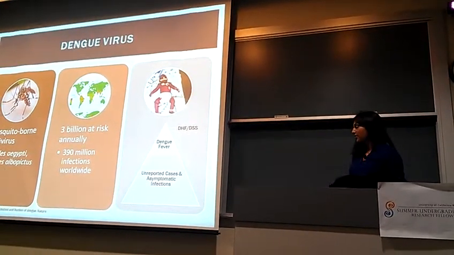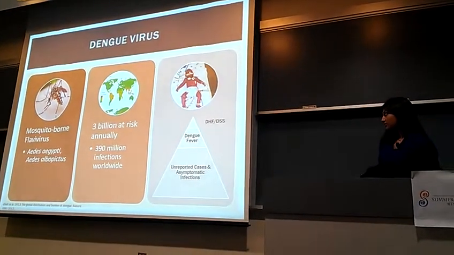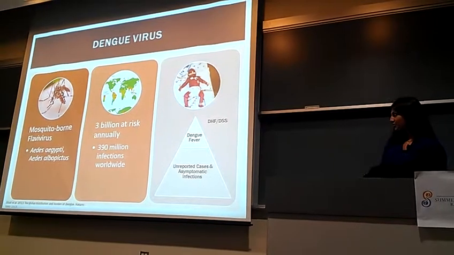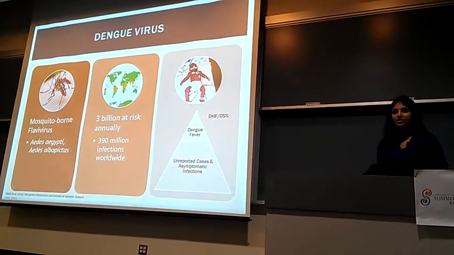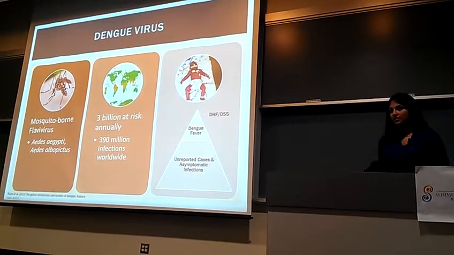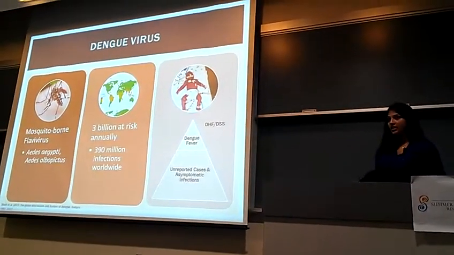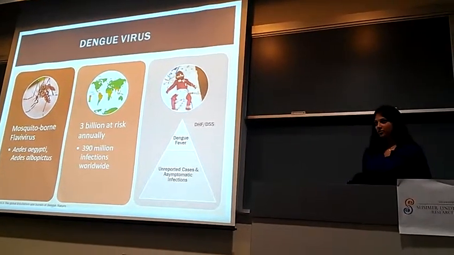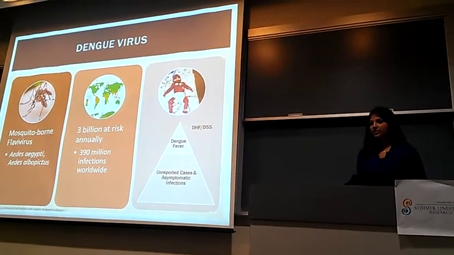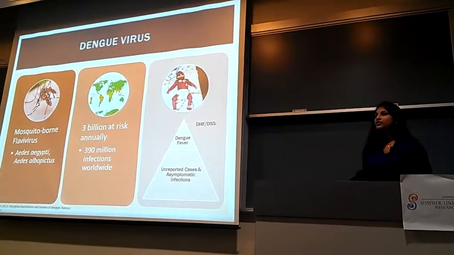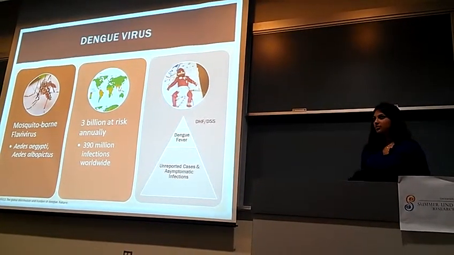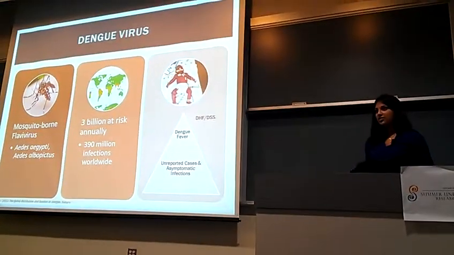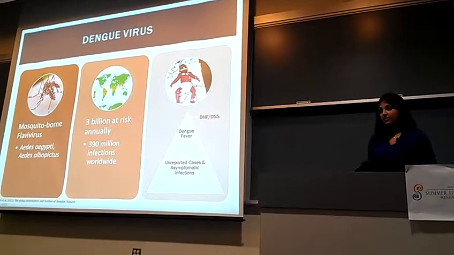Dengue can progress to potentially lethal forms, dengue hemorrhagic fever and dengue shock syndrome, represented by the tip of that pyramid, and one that unfortunately that poor child has in the picture above. And so currently there are no vaccines or therapeutics available to combat dengue virus, and other than worsening clinical symptoms, such as persistent vomiting or abdominal pain, there really is no easy way to determine whether an individual will develop severe dengue. And so the discovery of a biomarker as a prognostic tool would be very useful, and would definitely improve healthcare of dengue patients in endemic countries, which, as Alex mentioned earlier, tend to be developing countries.